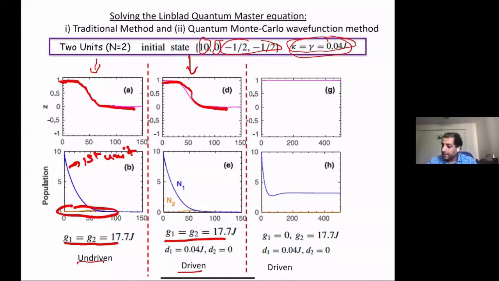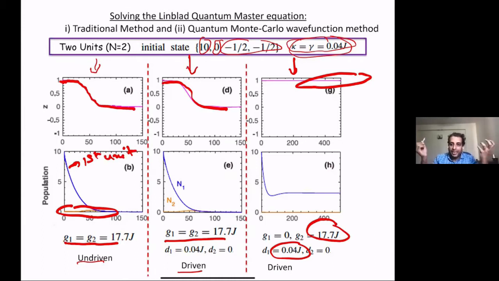Now, this is the third situation where you have light matter interaction and where you have a drive, and notice that for indefinitely long time, you end up getting an imbalance of 1, which means that the occupation of the first cavity is non-zero and the occupation of the second cavity is 0, which means that the system is basically self-trapped. So this is the situation where we start with 2 units, and you essentially end up with a self-trapped state.